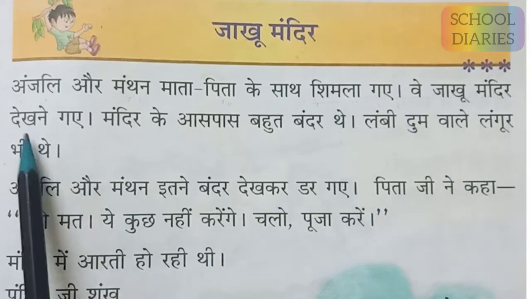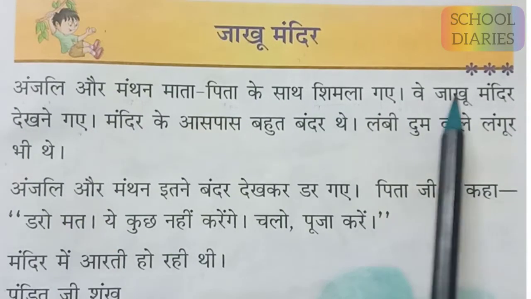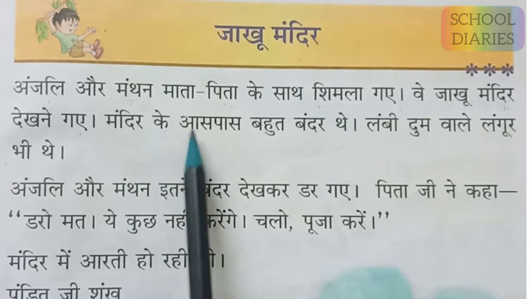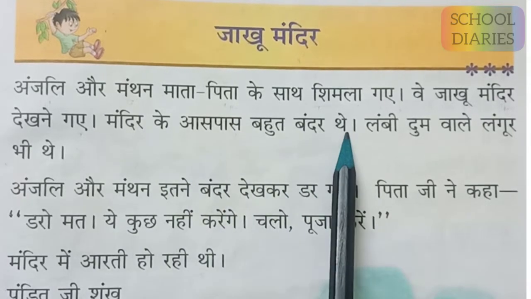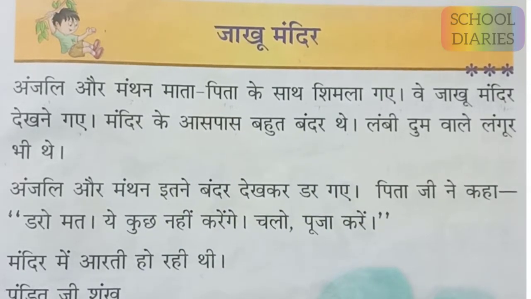वे जाखो मंदिर देखने गए. They went to see जाखो मंदिर. मंदिर के आसपास बहुत बंदर थे. So there were lots of monkeys around that temple. आसपास means around. There were lots of monkeys around that temple.